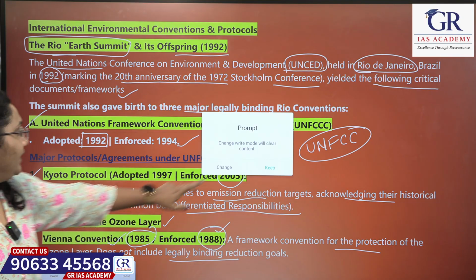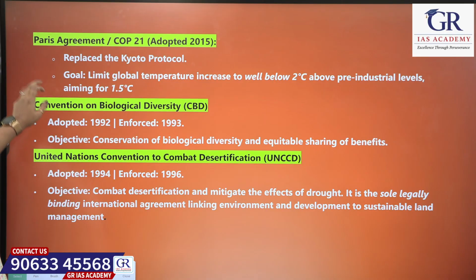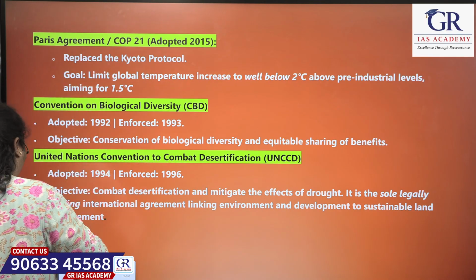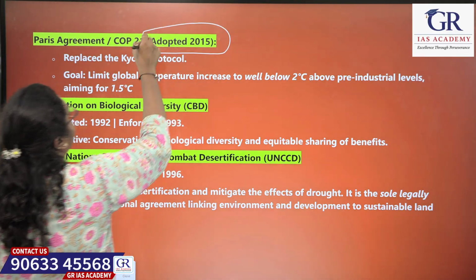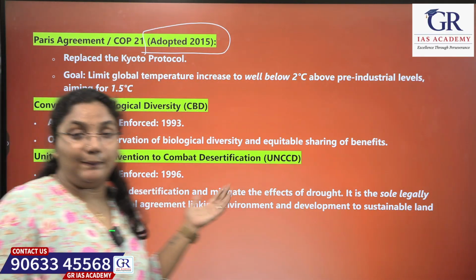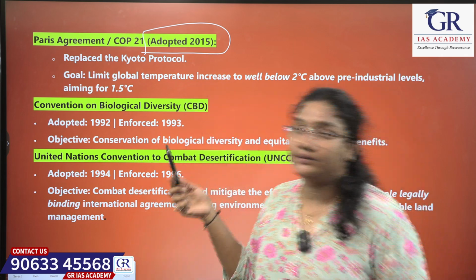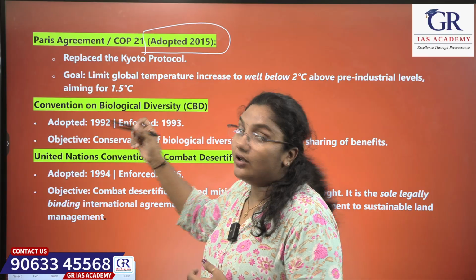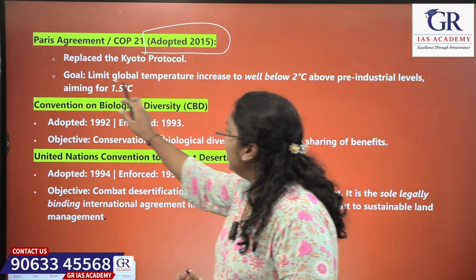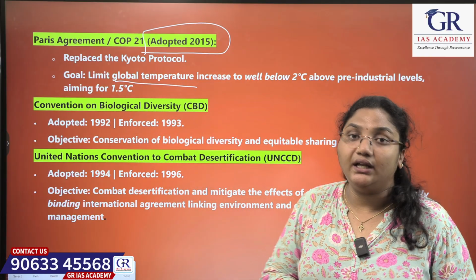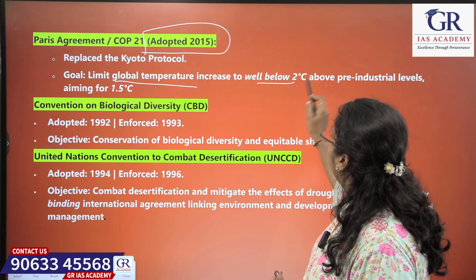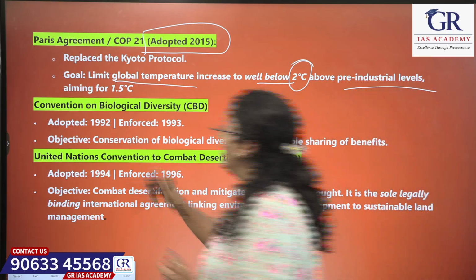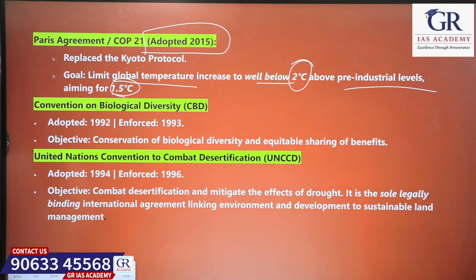Next, moving on. The next one is the Paris Agreement, COP21, which was adopted in the year 2015. This is the replacement for the earlier Kyoto Protocol. What is the goal of it? The goal is to limit the global temperature increase to well below 2 degrees centigrade above pre-industrial levels and aim for 1.5 degrees centigrade.